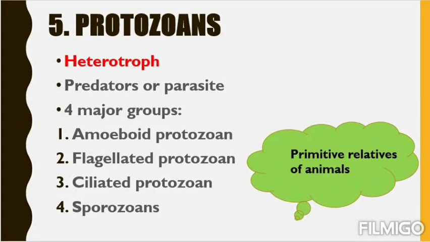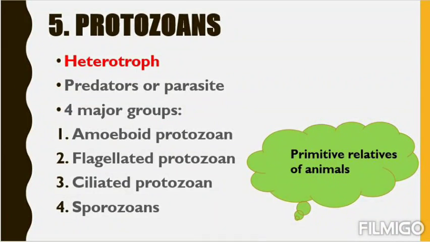These are amoeboid protozoans, flagellated protozoans, ciliated protozoans, and sporozoans. These names suggest the basic characteristics. First is amoeboid protozoan, that means the amoeba, our very common biological friend. Amoeba is a protozoan and comes under amoeboid protozoans. Then flagellated, meaning protozoans having flagella.